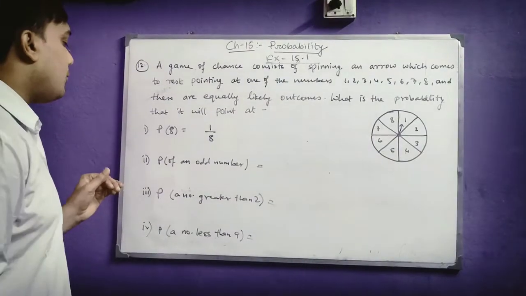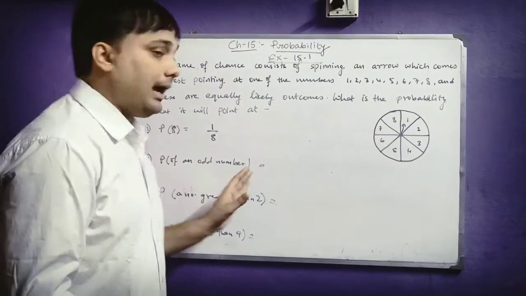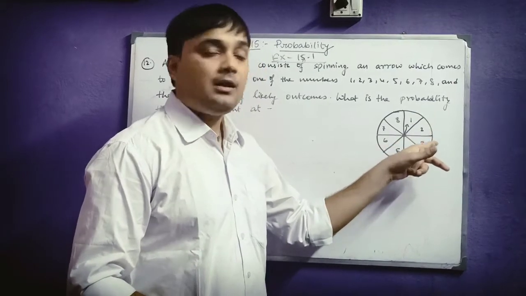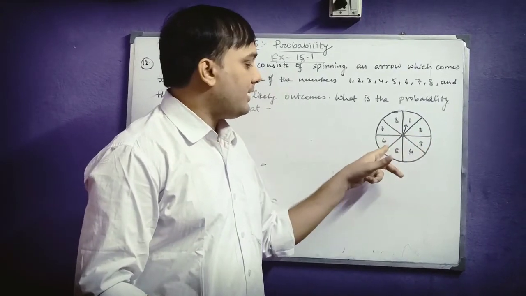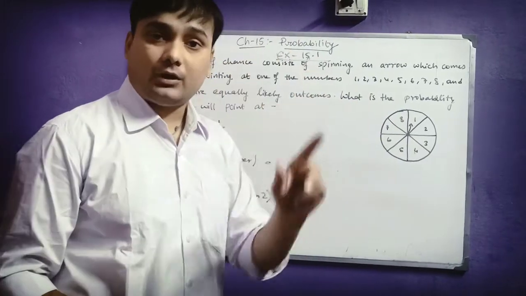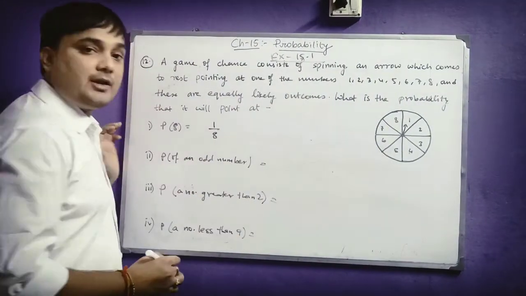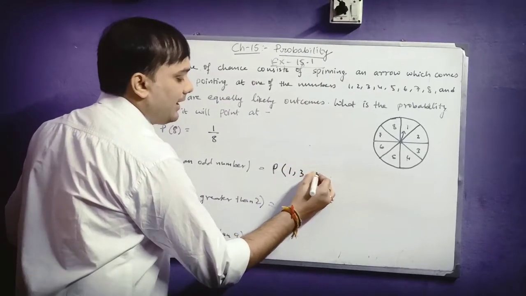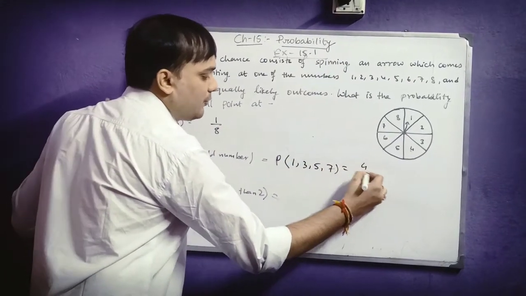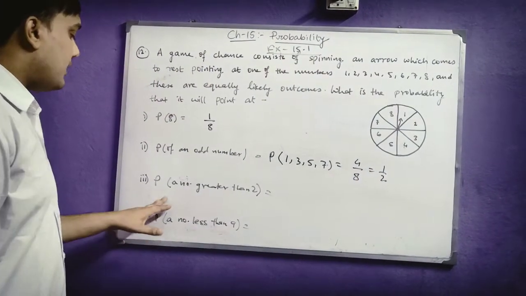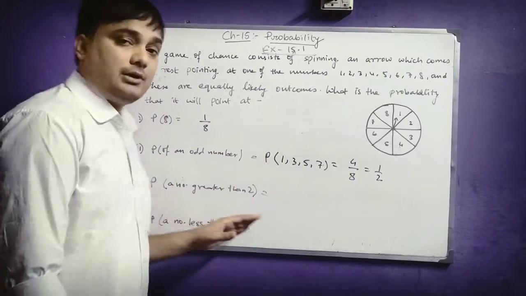Next, what is the probability of getting an odd number? You can see the odd numbers in this spinning wheel: 1, 3, 5 and 7. So there are a total of 4 odd numbers out of 8 numbers. So the probability of getting an odd number, P of 1, 3, 5 or 7, is equal to 4 by 8, or you can say 1 by 2.